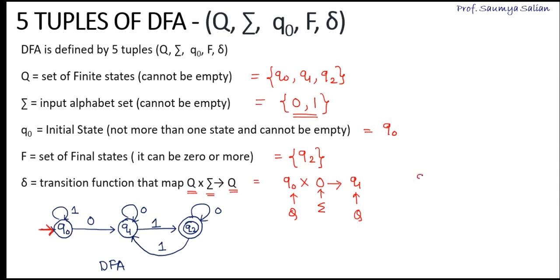Q0, which is a part of Q, on input 1, a transition or an edge of input 1, is going to Q0 itself. So 1 is a part of the input alphabet set, and Q0 is a part of Q. For every state, I will have this transition function.